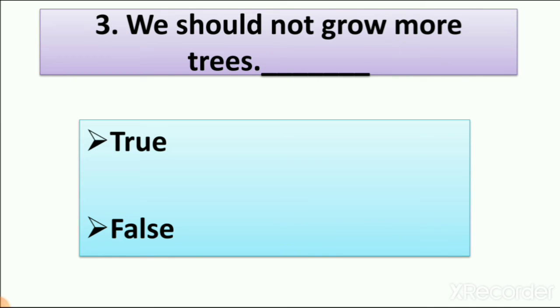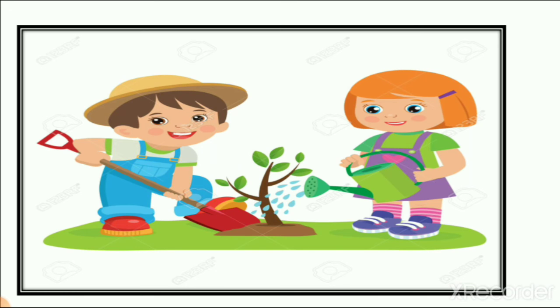So we should not grow more trees. The sentence is wrong. Why? Because we should grow more trees, because trees give us green surroundings, and green surroundings make us healthy. So we write the answer false. So we have to grow more trees. Here you can see one boy and girl growing trees.